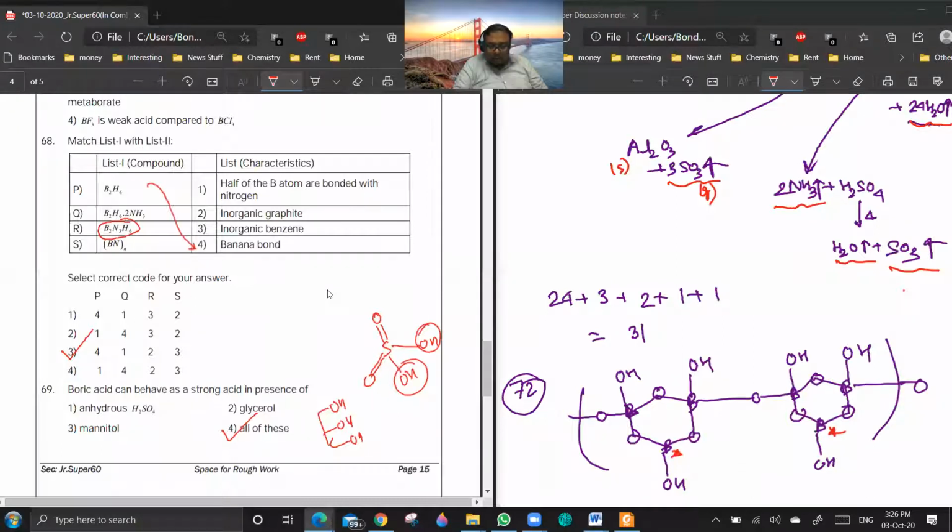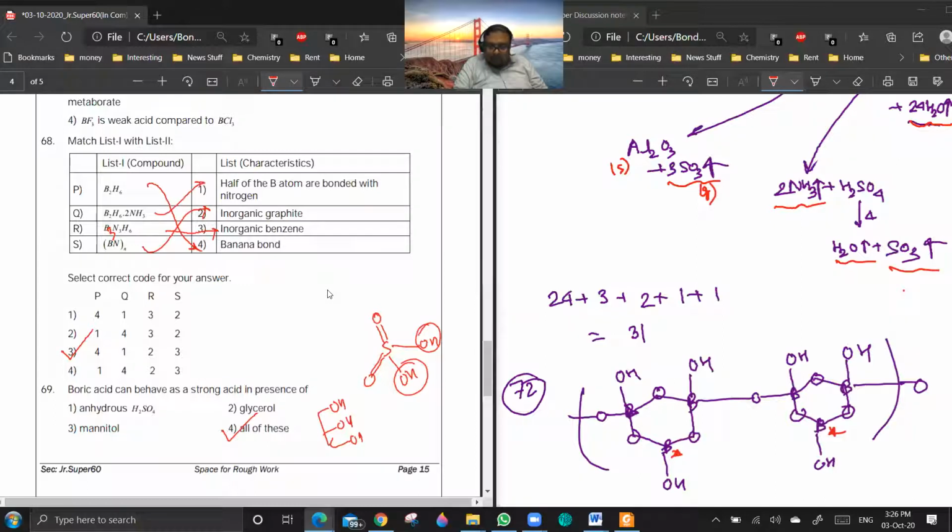Assuming that this is B3, we are talking about borazine. Borazine is inorganic benzene. Then inorganic graphite will be something like this. And B2S6.2NH3, so this should be this.